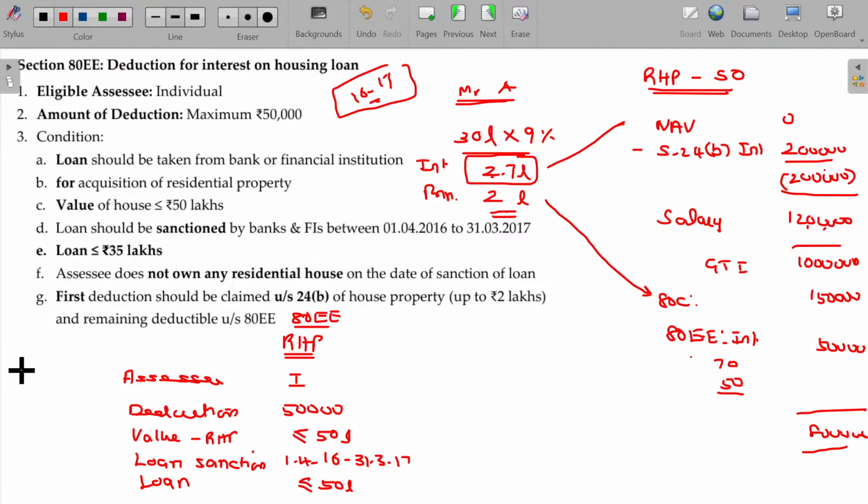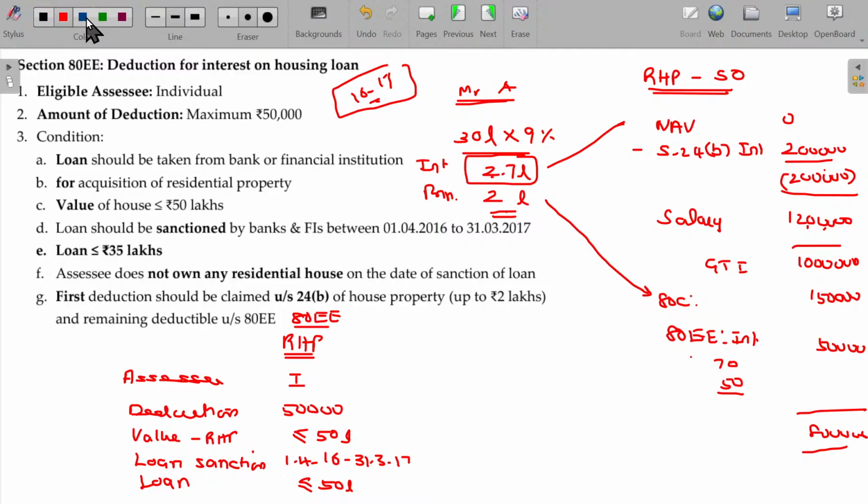We will give one more section for claiming another 50, provided the loan was sanctioned in the year 16-17. Today, not eligible if I get this loan now. And this is also for small house property buyers. House property value should be less than or equal to 50 lakhs and the loan amount should also be less than or equal to 35 lakhs, not beyond that. Is that clear? Hope you will be now able to understand all these cases. This additional 50,000 is eligible only if the loan was sanctioned in the previous year 16-17.